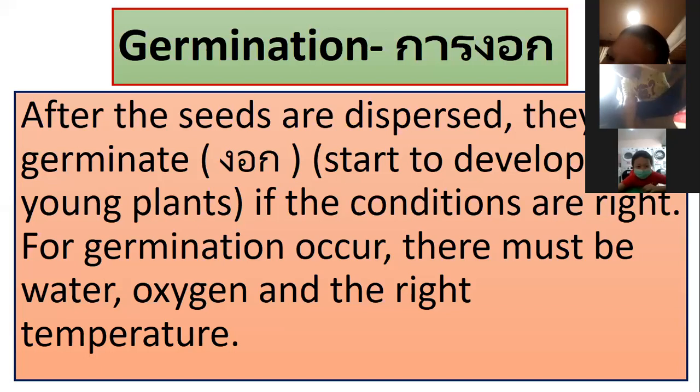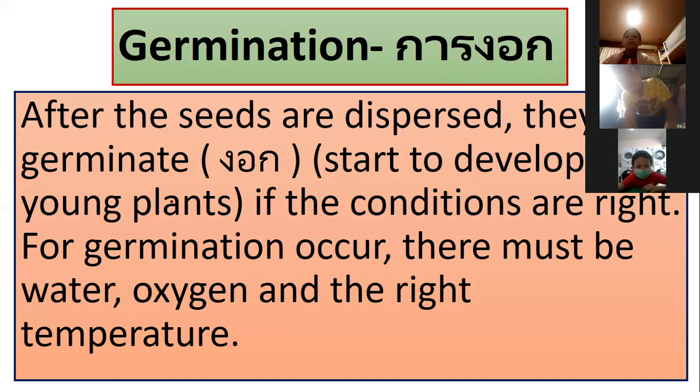Next, after the dispersal of seeds, they can germinate. What is germinate in Thai? So after the dispersal, they will grow, right? The seeds will grow. Am I right?